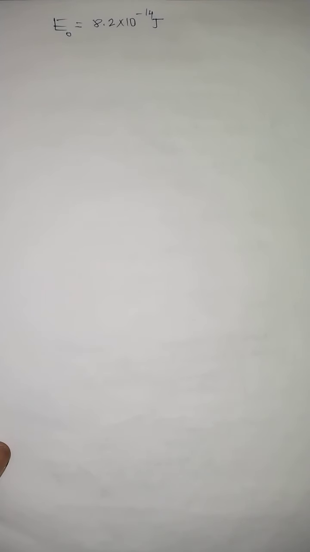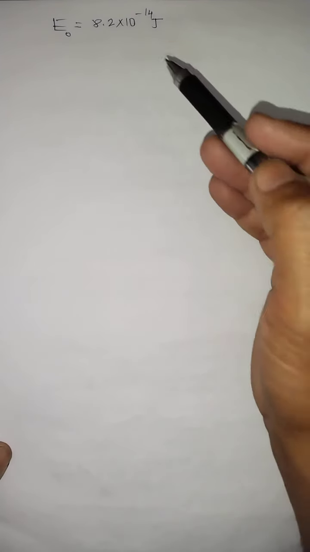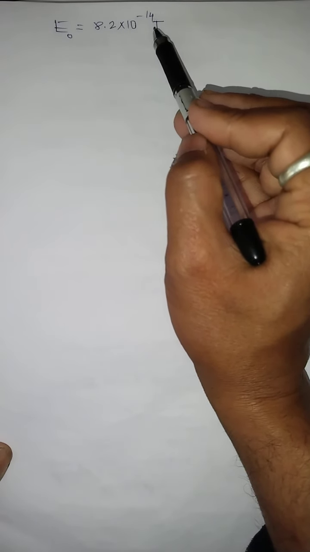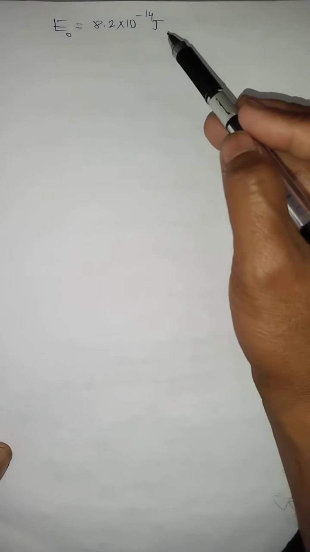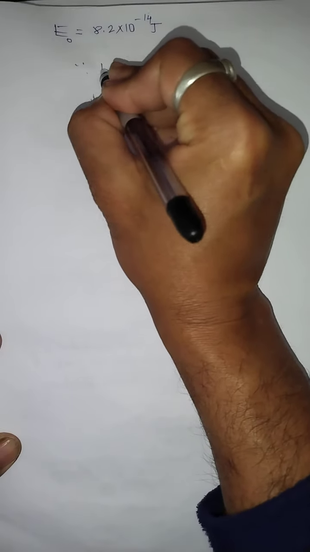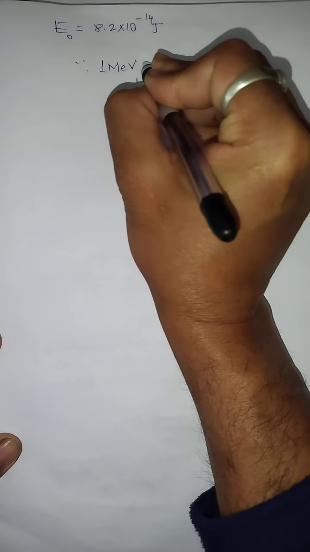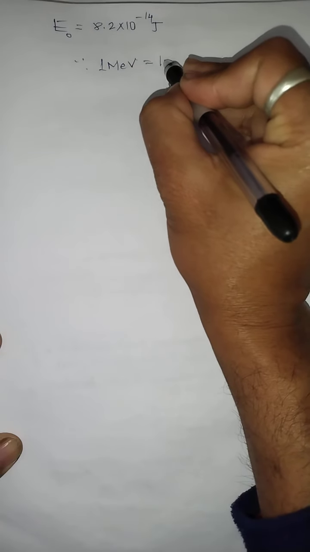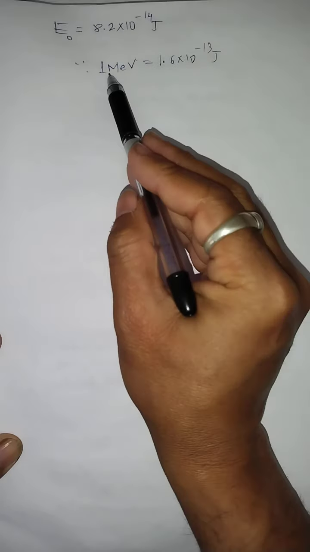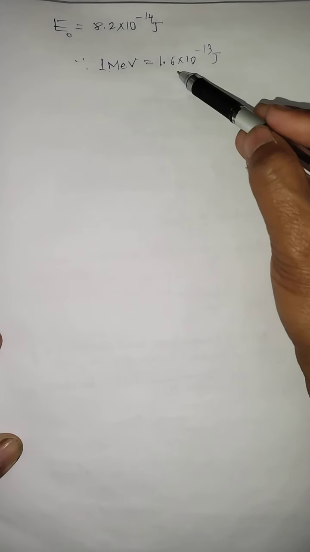And children, if you use a calculator and calculate the value, you get approximately E naught equals 8.2 into 10 power minus 14 joule. This is the rest mass energy of electron or positron. But this energy we have calculated in joule. But children, the energy acquired by these particles we basically measure in mega electron volt. There is a relation: you know that 1 mega electron volt, if you round up to one decimal place, is 1.6 into 10 power minus 13 joule.